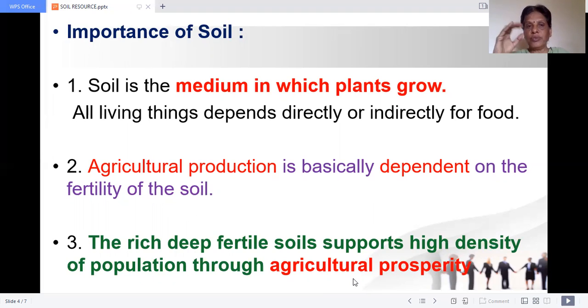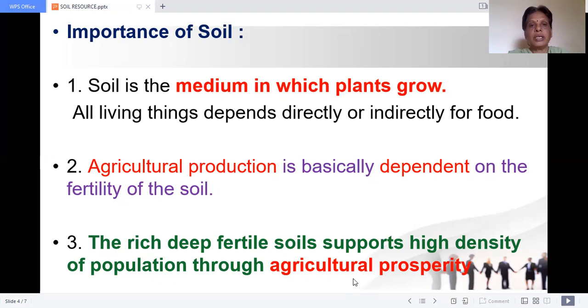If there is no soil, nowadays people are using coconut waste as a medium for growing. On upstairs terraces they are preparing gardens to grow vegetables for their own family in a subsistence manner.